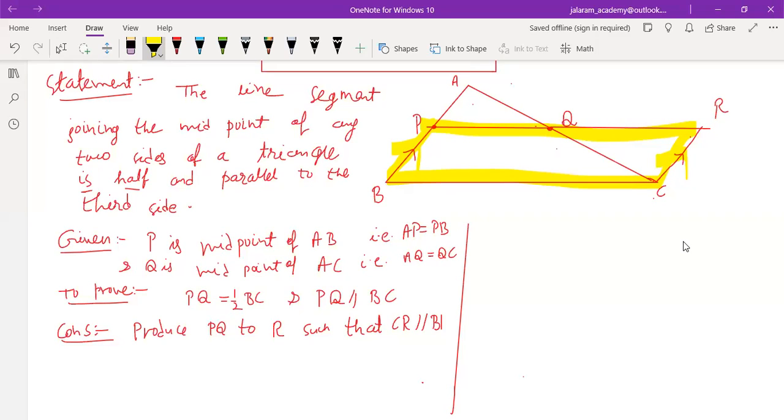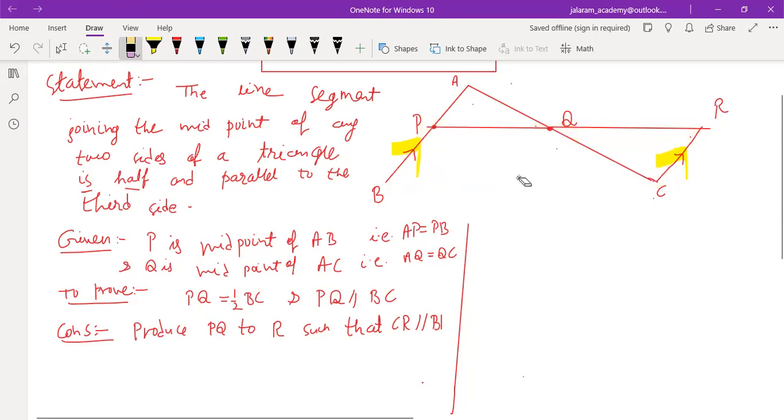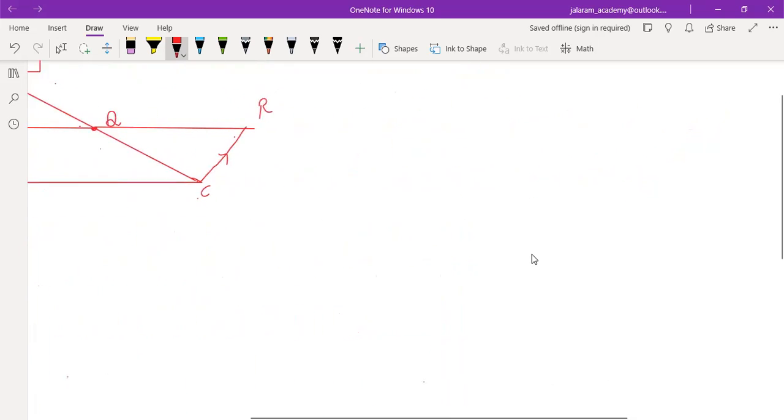Sir, by proving that triangles PBQ and CQR are congruent. Don't tell the book method. Close your books. I have told you a theorem.